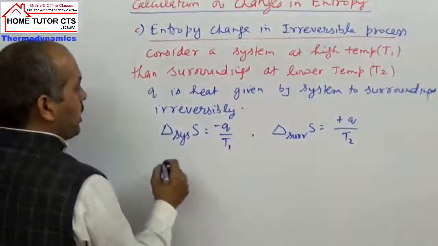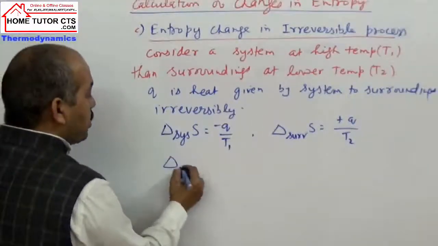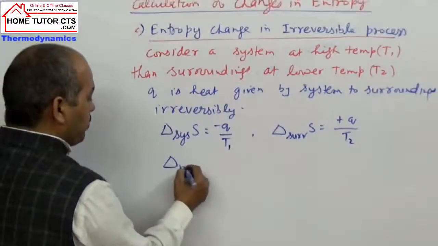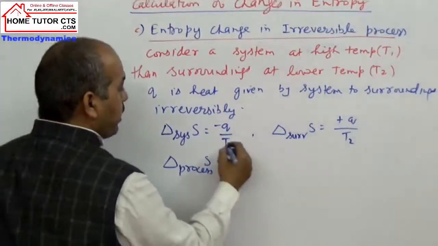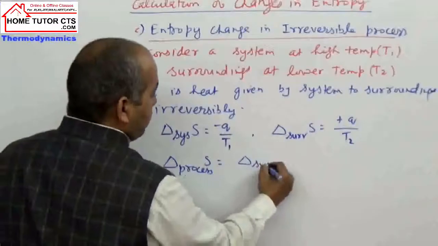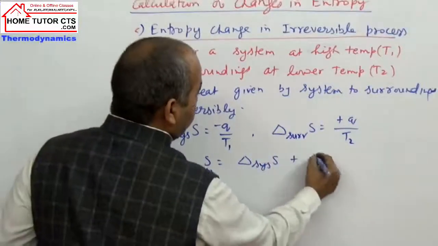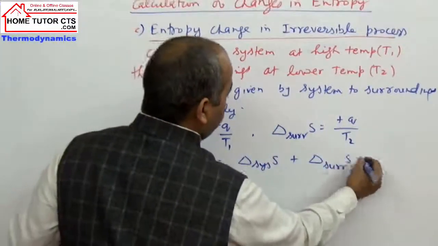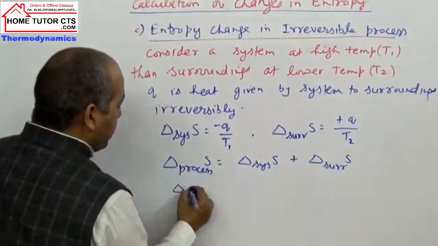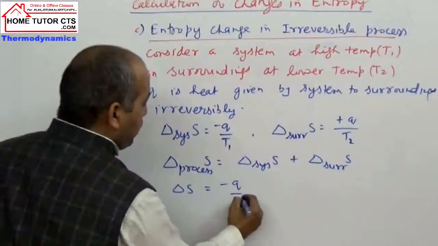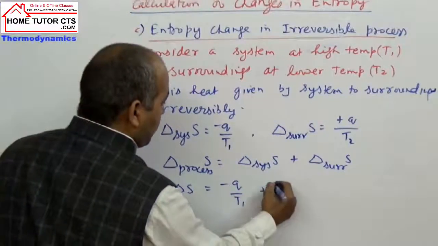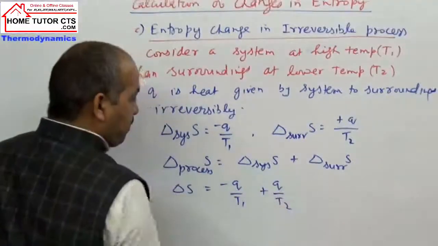What is delta S total for the process? It is delta S system plus delta S surroundings, which is minus Q by T1 plus Q by T2.